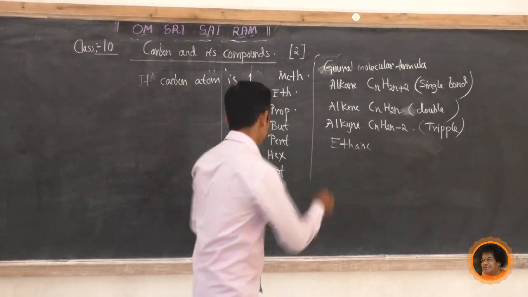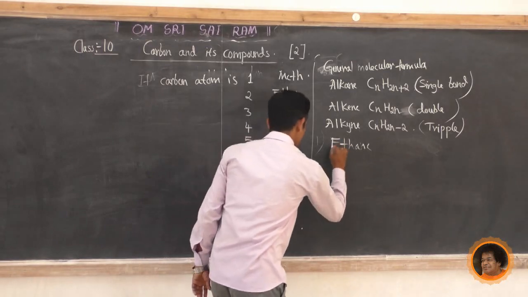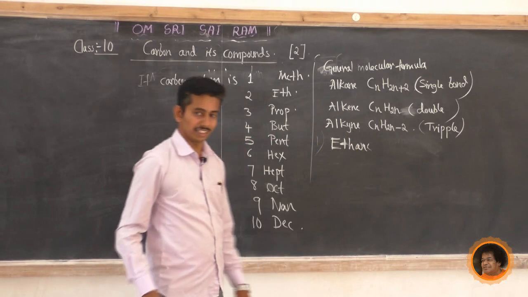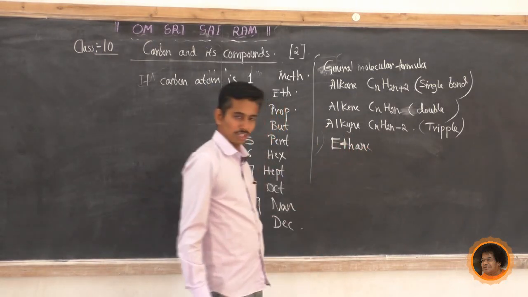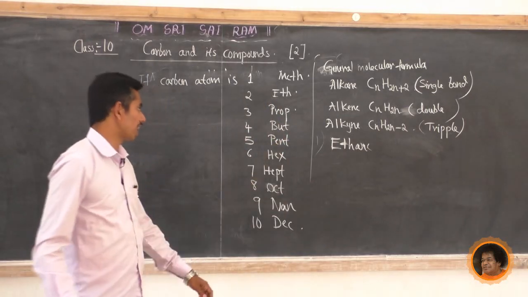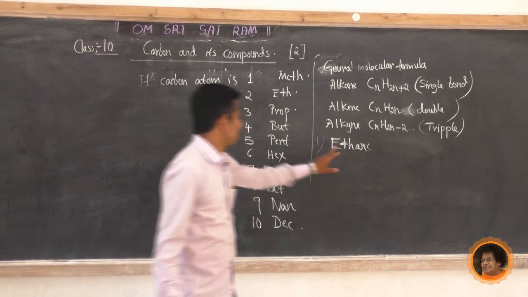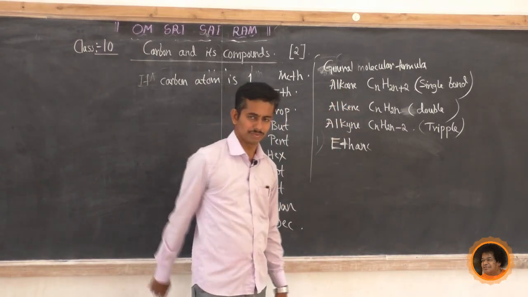The first hydrocarbon is ethane, E-T-H-A-N-E. If we classify this, tell me, does ethane belong to alkane, alkene or alkyne?